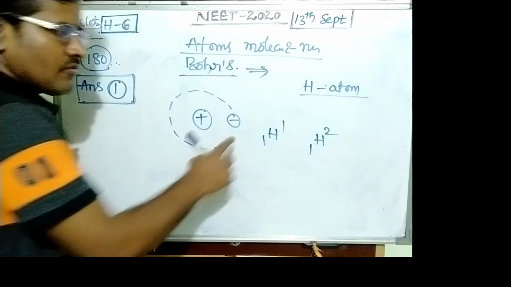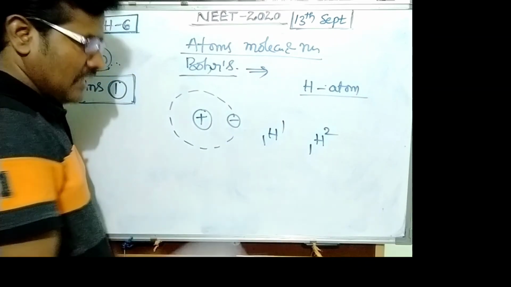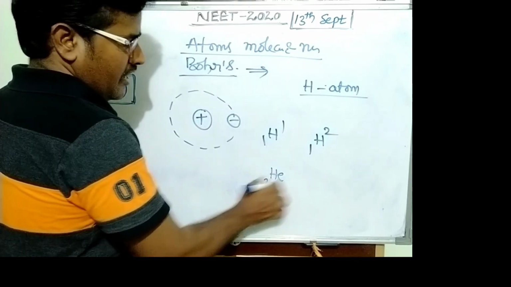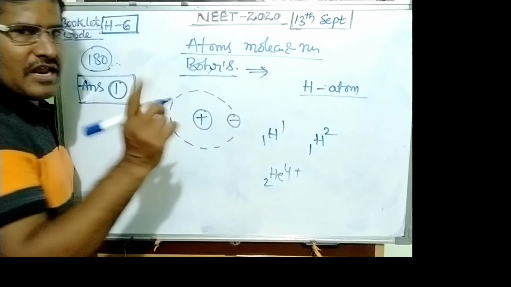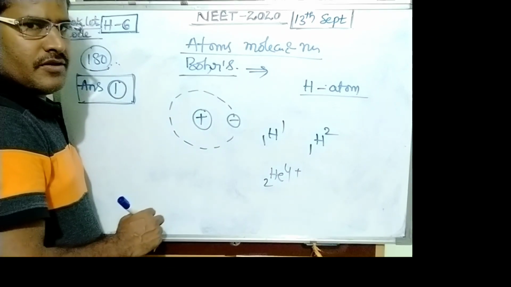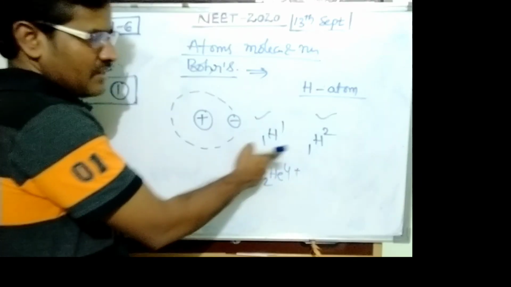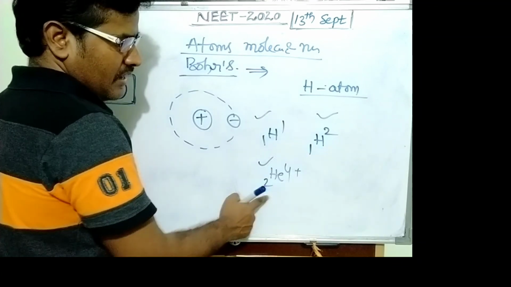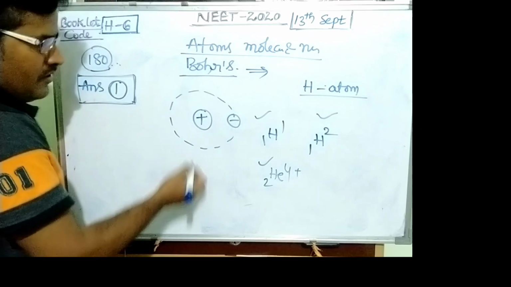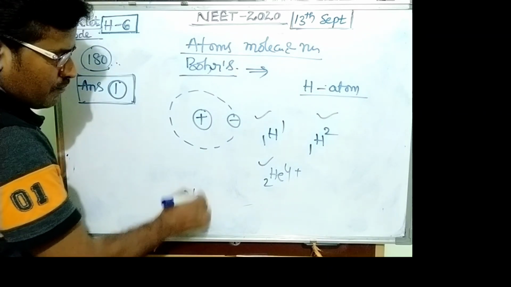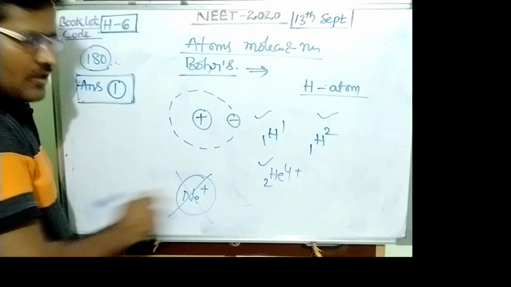So these obey it. And singly ionized helium also, because helium in this condition has only 1 electron in the outer orbit. So hydrogen atom, deuterium, and singly ionized helium are obeyed. It is not obeyed for neon plus. Bohr's postulates are not applicable for this atom. So the answer becomes 1.